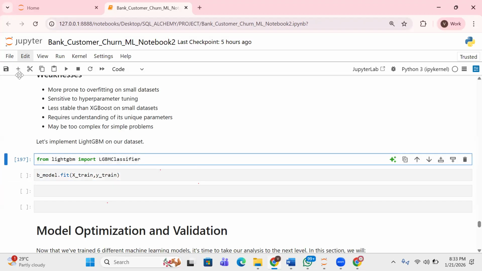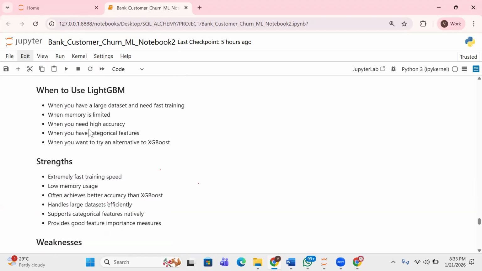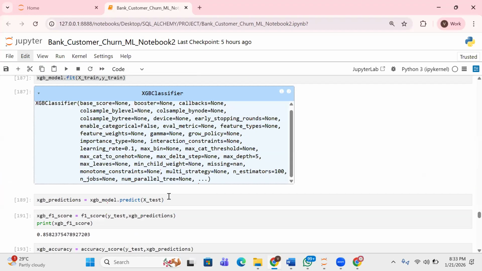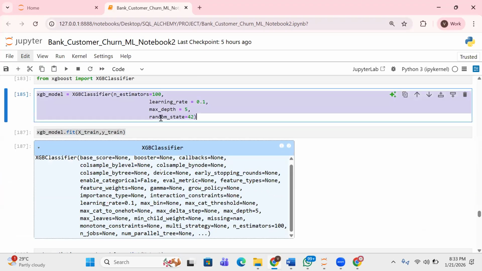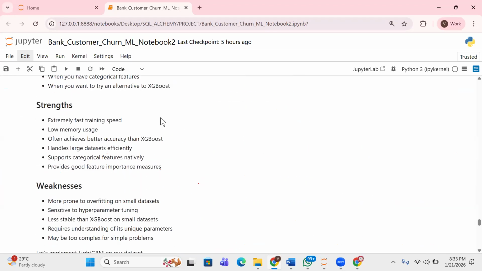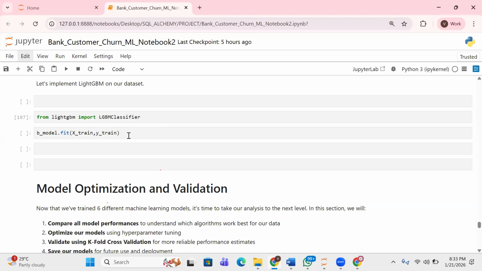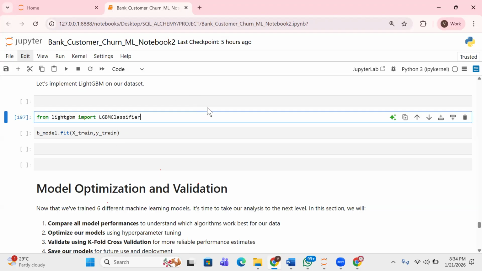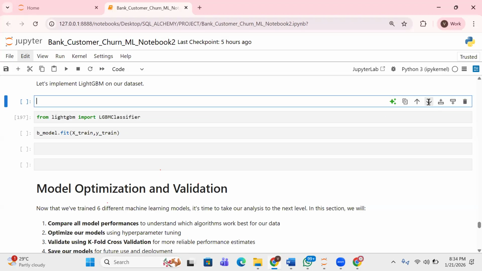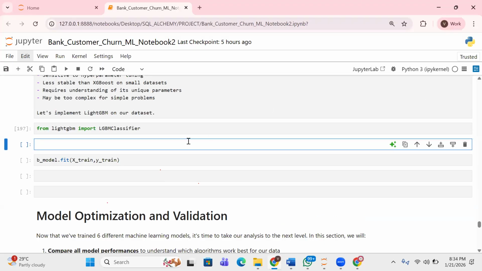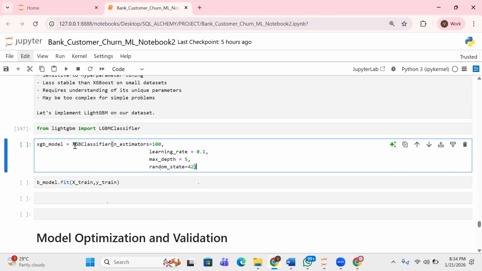Let's try what we did here. Permit me, instead of writing it, I'm just copying it so I don't have to start writing again. Okay, let's move this down.